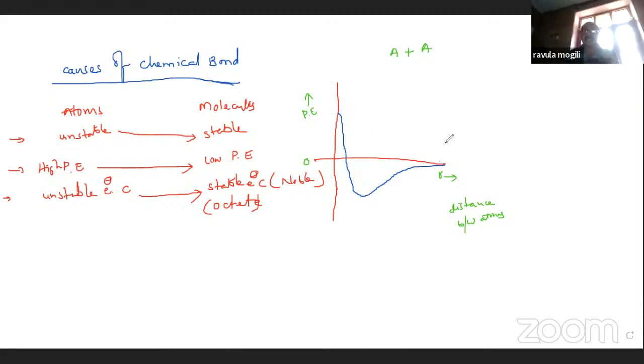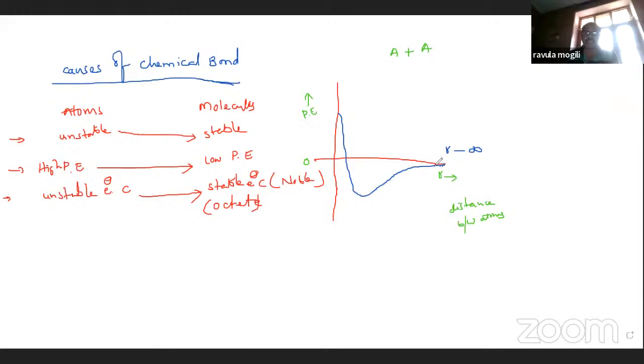So what is meant here? This is for R equal to infinity distance. These atoms are at infinity distance. Their potential energies are 0 whenever it is infinity.